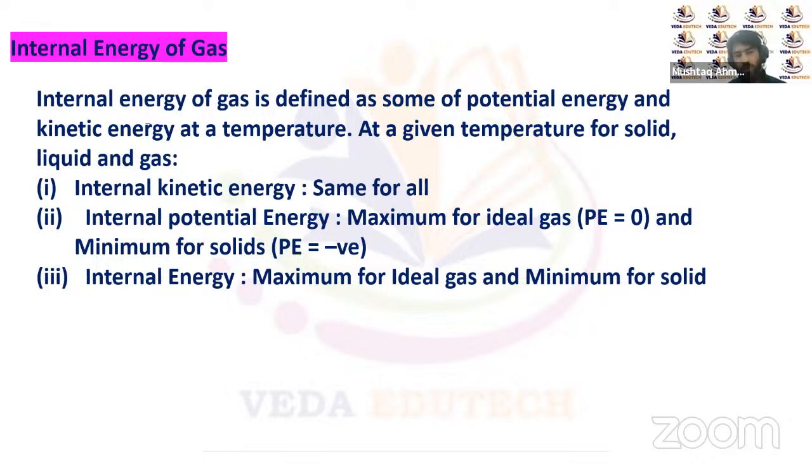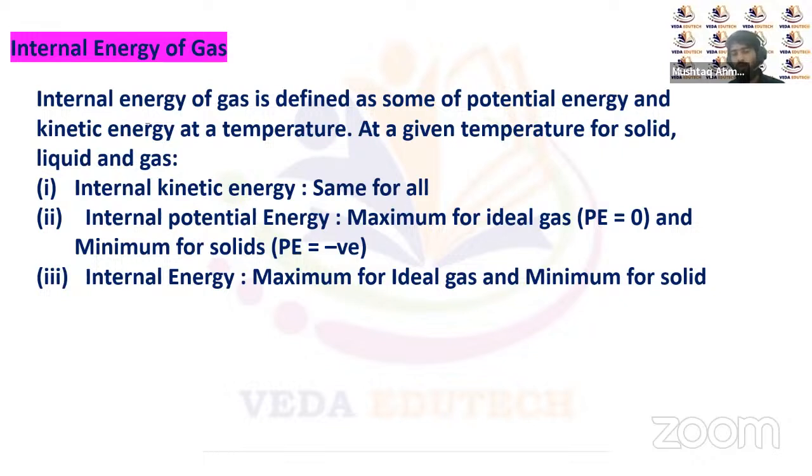Now, talking about the internal potential energy. Internal potential energy will be zero for an ideal gas. The property of an ideal gas is that, according to the kinetic theory, we assume that any type of force, be it intermolecular force or gravitational force between any two gas molecules, is zero.